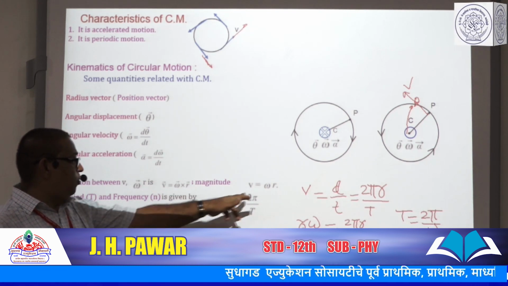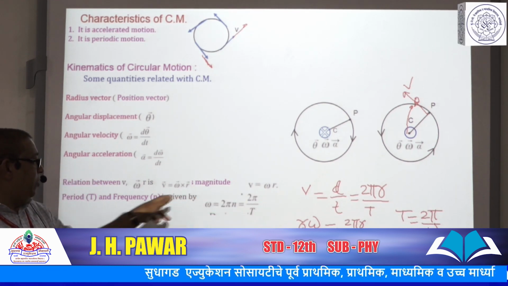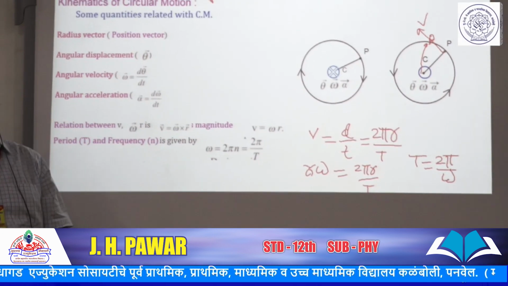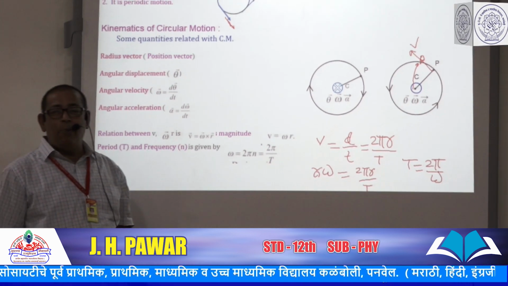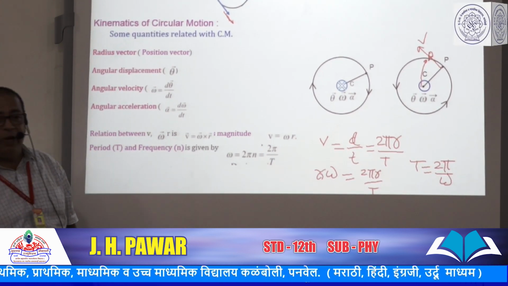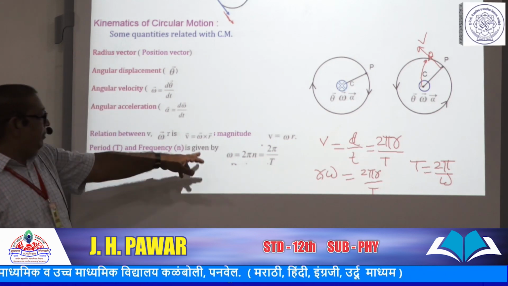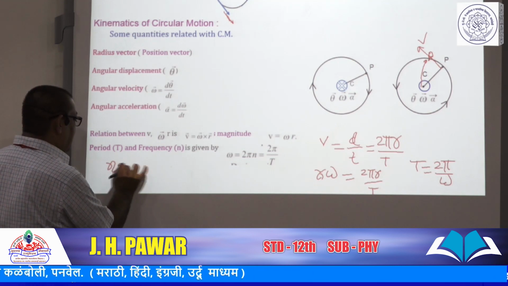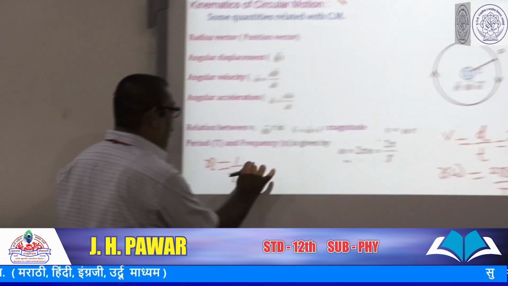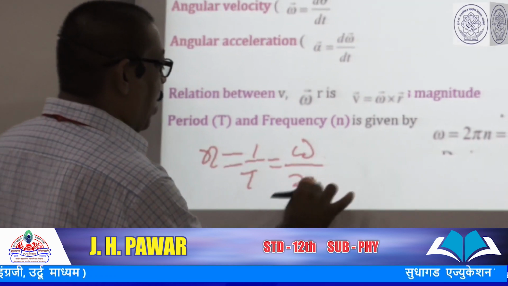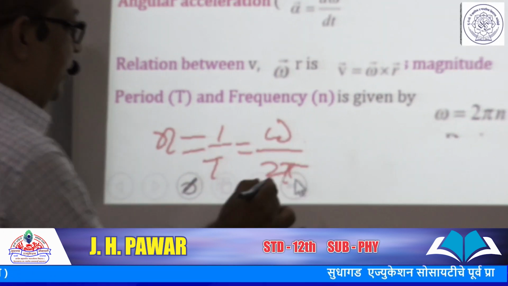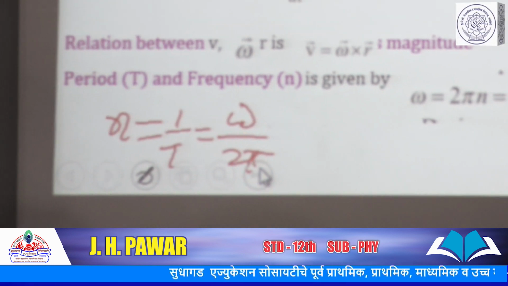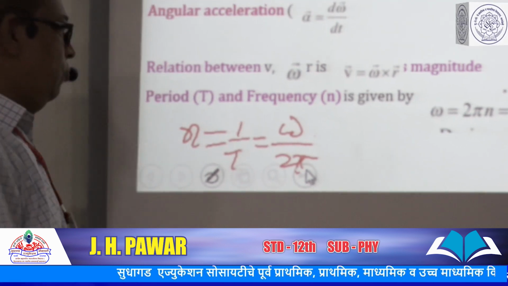omega equals 2 pi upon T, and then we go through frequency. Frequency is the reciprocal of the period, meaning the number of revolutions performed by the particle per second, or per unit time. Then frequency n equals 1 upon T, or omega upon 2 pi. Therefore we can take omega equal to 2 pi n. And thereafter we go through the next article.